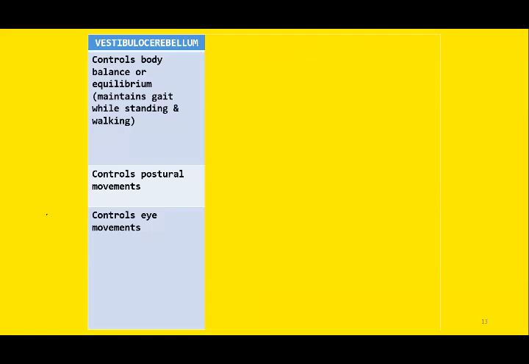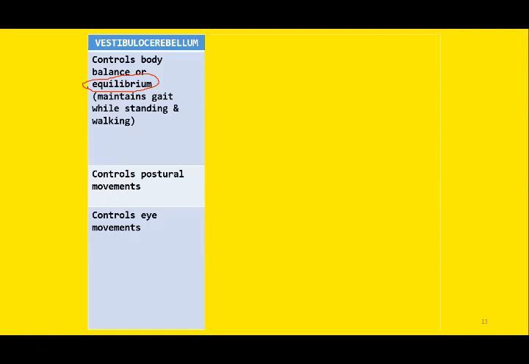As far as the functions are concerned, this is the list of the primary functions performed by the vestibulocerebellum. First and foremost is maintenance of body balance or equilibrium. So equilibrium, one of the five special senses, is not only maintained by the vestibular system but also cerebellum. And the vestibulocerebellum portion is the part responsible for maintenance of equilibrium or body balance.